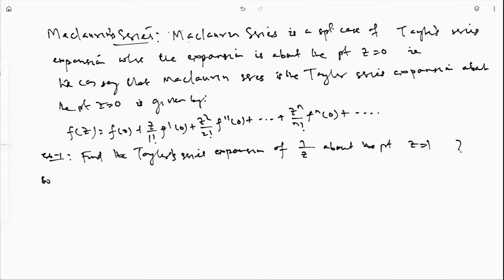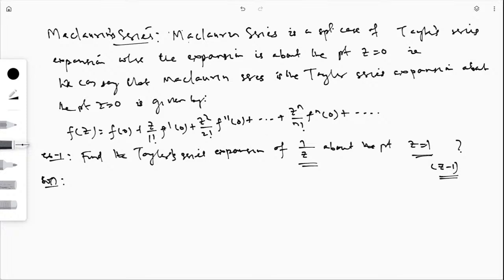So now how will we solve it? Here the function is this one, and this is about the point z equal to 1. That means we will get a power series where the terms are the non-negative powers of z minus 1, because z is equal to 1, then z minus 1 is equal to 0.